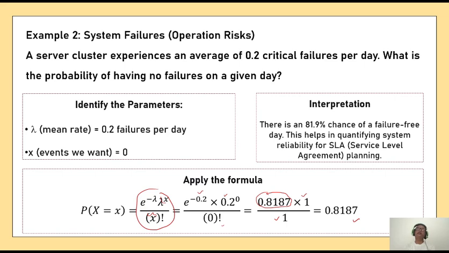It's quite high. In other words, you can tell it like this: if I go to my office 100 days, out of these 100 days, I will not see a failure in 82 days. So that is quite a high probability. That means your server is working well. However, you may say that it can be increased further. Well, then you need to decrease your lambda, the number of failures per day rate. That rate will decrease, then the probability will increase further. Okay.